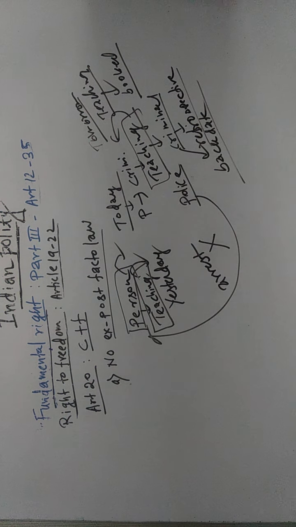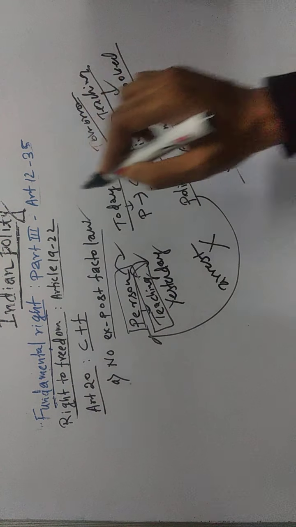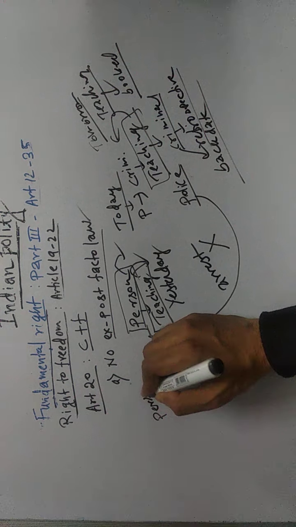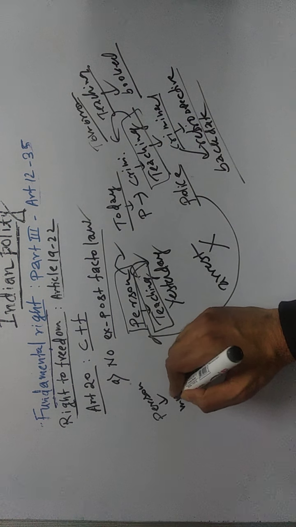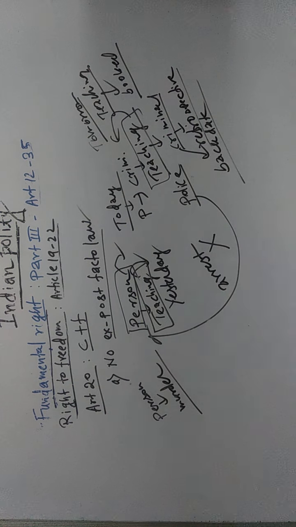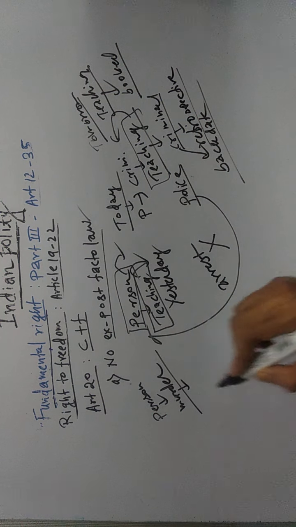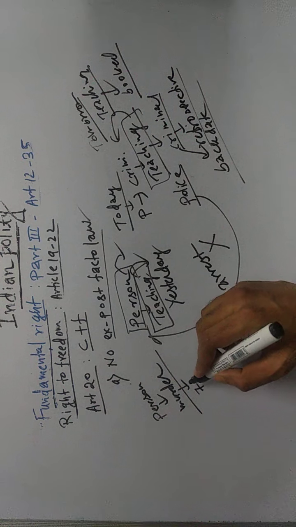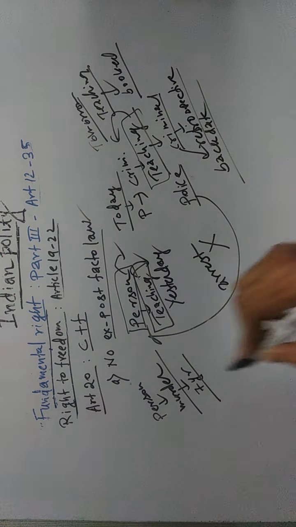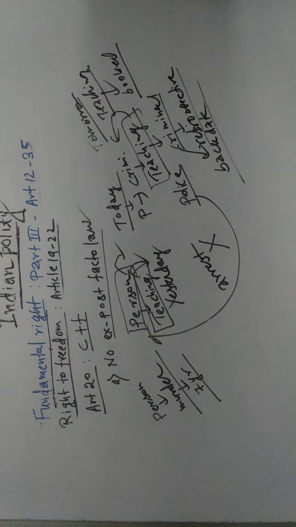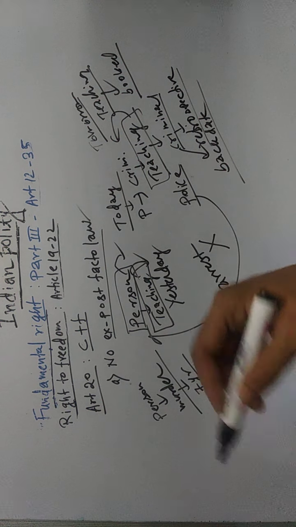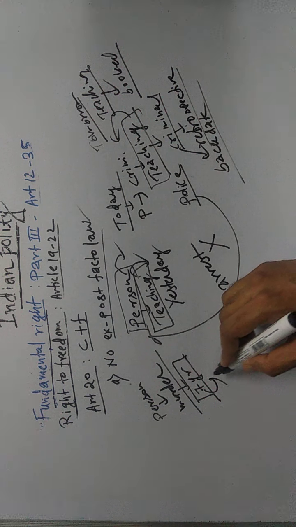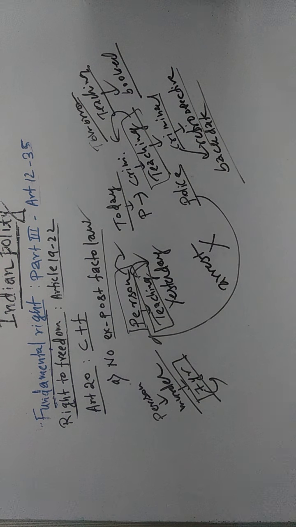Now let's understand another aspect of no ex post facto law. Now let's assume there is a person, and this person commits murder. Let's assume hypothetically in India, that for murder the maximum punishment is 7 years. So when this person committed murder, this person was booked, and for that he was given 7 years imprisonment.